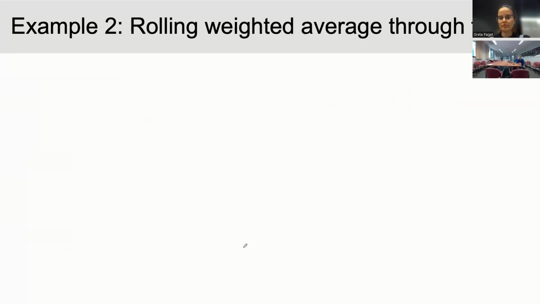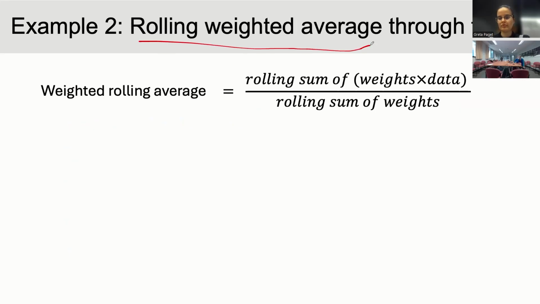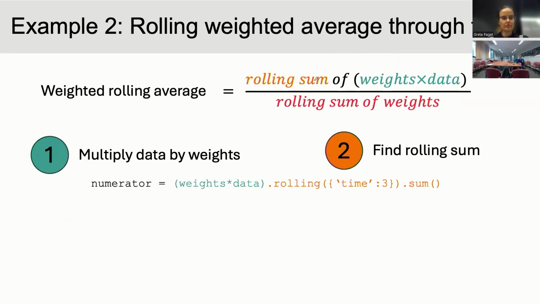to that box. Second example would be if you wanted to take a rolling weighted average. I had someone ask me about this, I think last year, possibly the year before, which when you put it as that simple line can seem kind of complicated, but you could also break that down into, well, a rolling average is a rolling sum of my weights times my data divided by the rolling sum of my weights. And now we're in terms that you can break all of those individual pieces into something that Xarray can do.